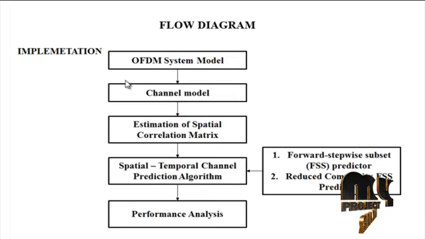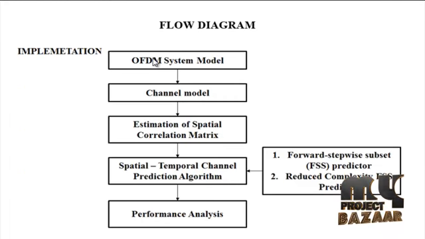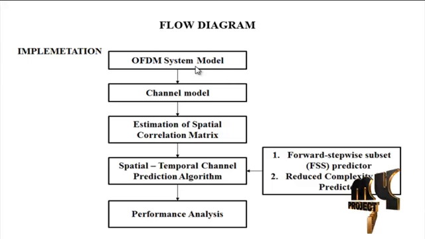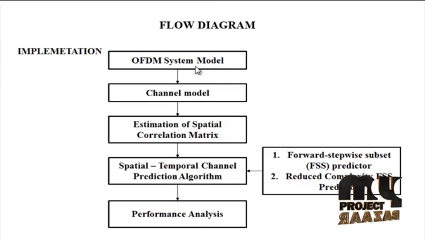Let me discuss the flow diagram for our process. Initially, the OFDM system model has been designed: a MIMO-OFDM system with M transmit antennas, N receive antennas and K subcarriers. At the transmitter, the transmitted symbol is transformed into the time domain signal at the mth transmit antenna, ith symbol time and kth subcarrier using IFFT. Then a cyclic prefix is inserted to avoid inter-symbol interference.